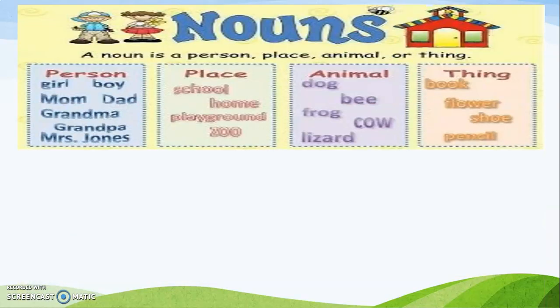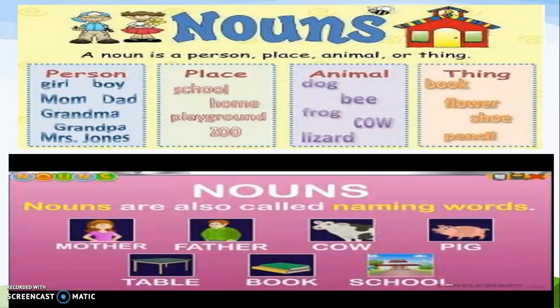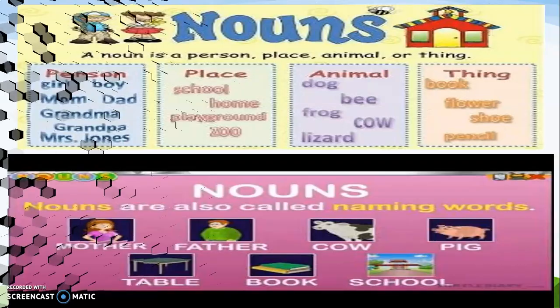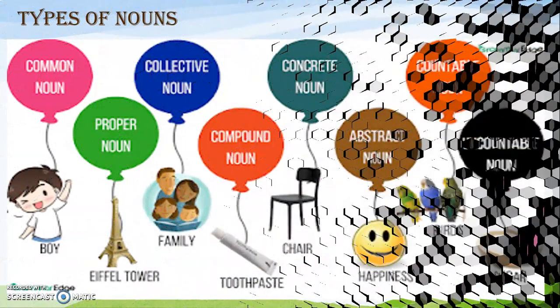Till now, in nouns, you have all studied what a noun is. That is, what do you mean by a noun? And we all know that a noun is nothing but a naming word, or a noun is the name of a person, place, animal or thing. Nouns are also called naming words. We have also studied that nouns are divided into different types. So which are the different types of noun?